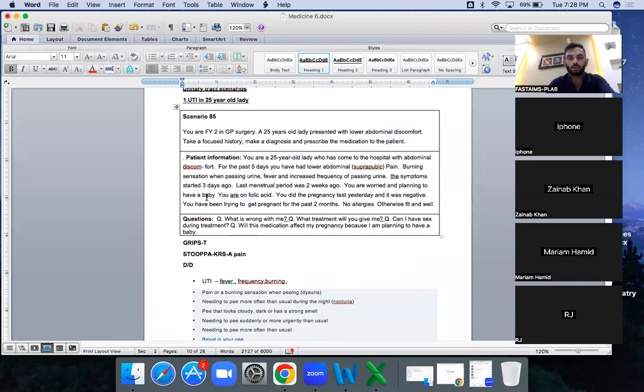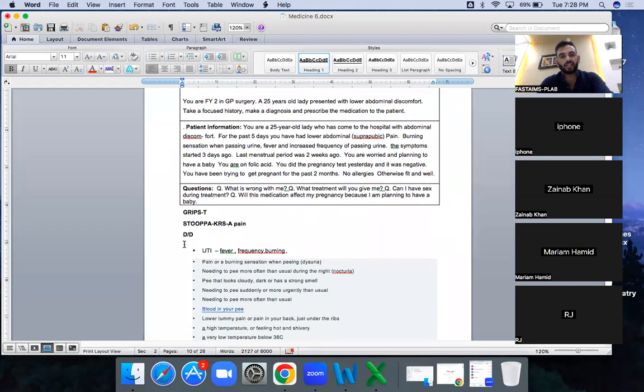So what I'm going to do is go to the grapes after tell me more about that. Like it's abdominal pain, you are asking about the SOCRATES of the pain. Then what are the differentials? Whenever there is this kind of symptom, UTI is the first. In these kinds of scenarios, you should have in your mind whether the patient is male or female, because the differentials and the questions in UTI scenarios are quite important. You need to be very keen because your set of questions can vary.